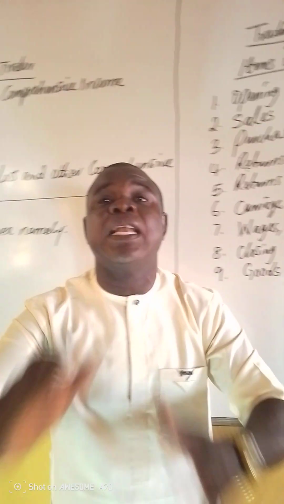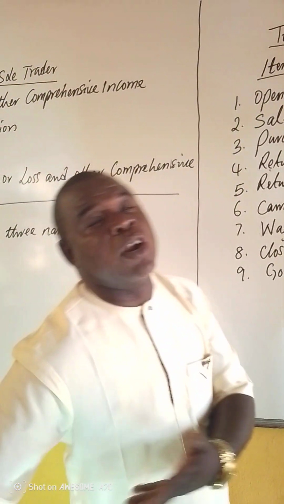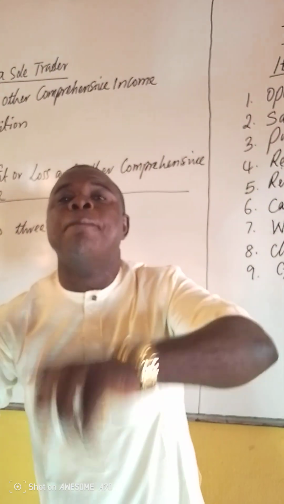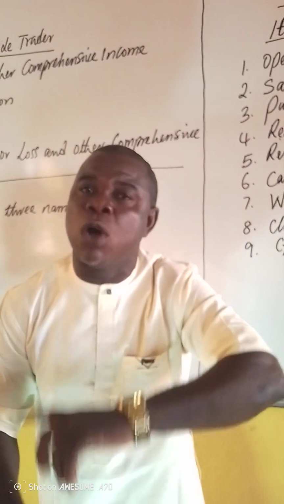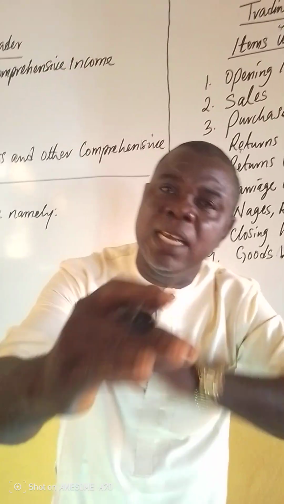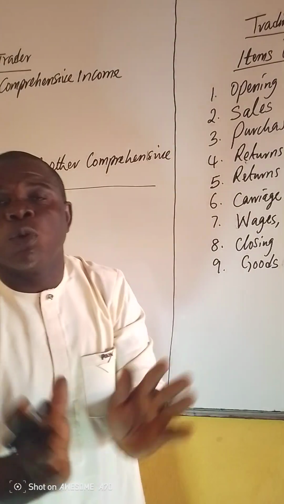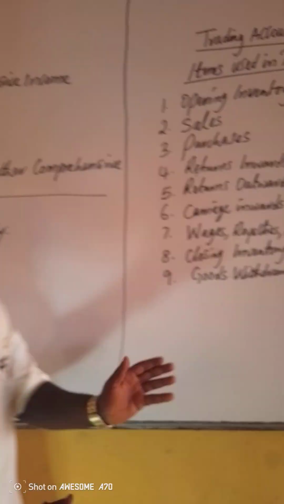For example, even if you are selling cars, cars become your goods. Though it looks like cars are non-current assets, no, they are only non-current assets when they are not meant for resale. So any asset that is fixed can become goods, provided the business is dealing with such an item for resale. Then in accounting it becomes goods. So purchases are goods purchased for resale. Take it and get it right.